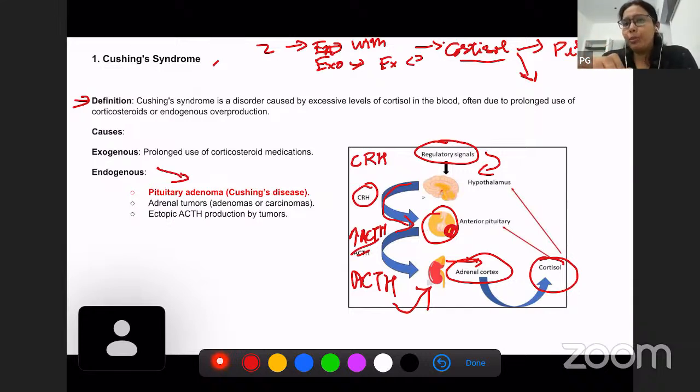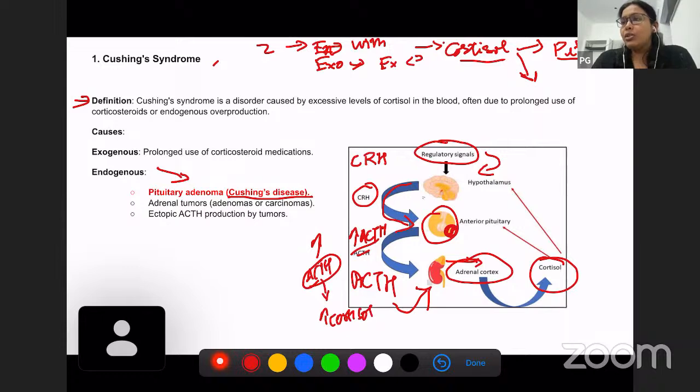What you should remember is when there is a pituitary adenoma, and because of that you have Cushing syndrome, it is also known as Cushing's disease. Because of a pituitary adenoma, you can have increased ACTH, which is adrenocorticotrophic hormone, and this hormone increases the production of cortisol in the adrenal gland.